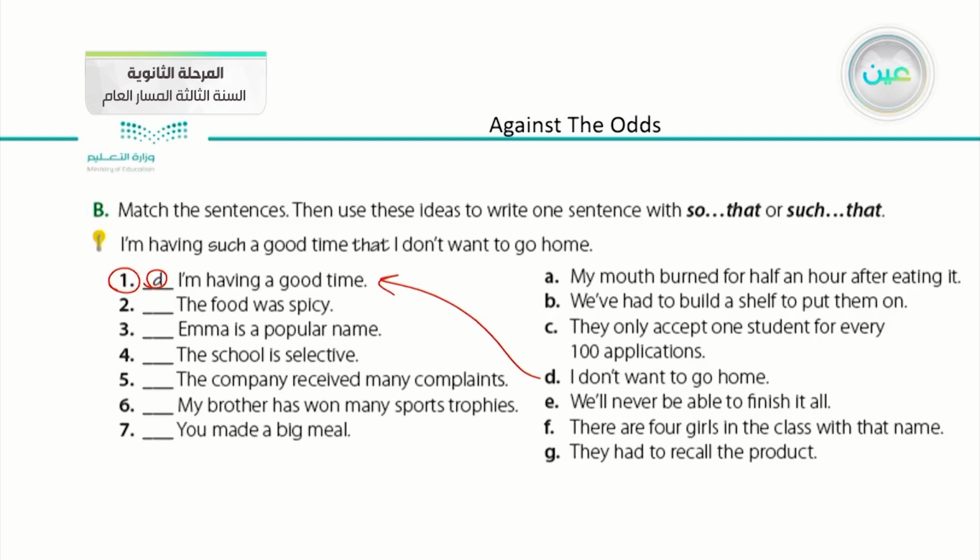I'm having a good time. I don't want to go home. We have to combine these 2 sentences together and use so that or such that in a proper way. The answer is, I am having such a good time that I don't want to go home. Okay? Number 2, the food was spicy. Number 3, Emma is a popular name. Number 4, the school is selective. Number 5, the company received many complaints. Number 6, my brother has won many sports trophies. Number 7, you made a big meal.